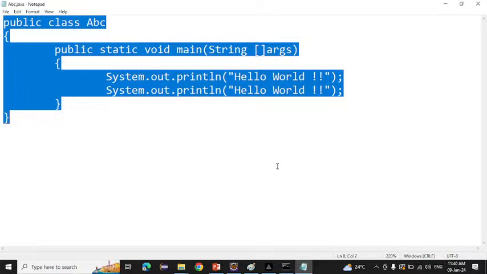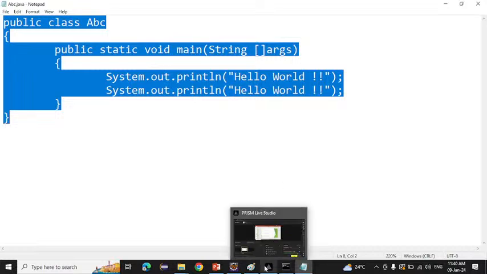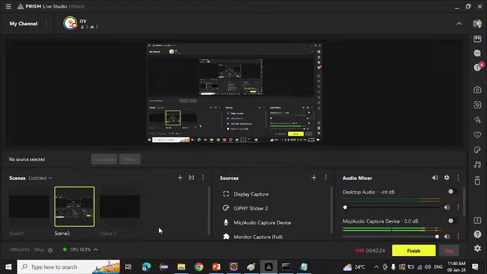Daily we will give an assignment like that only, and daily you have to submit this code. If you are facing any issues,